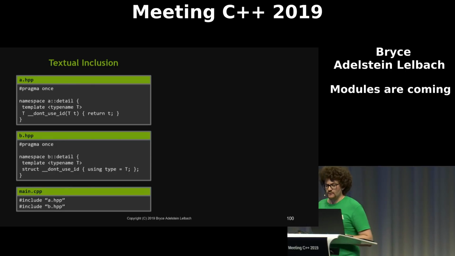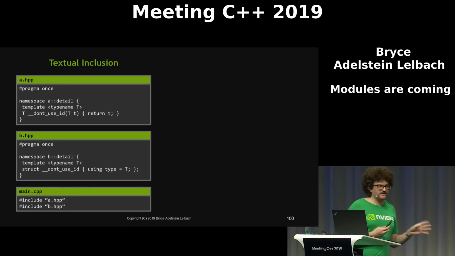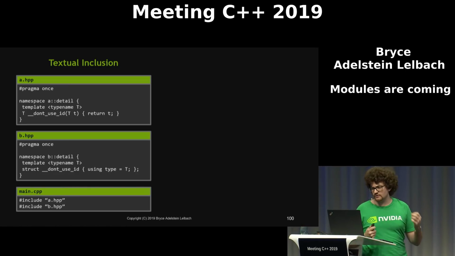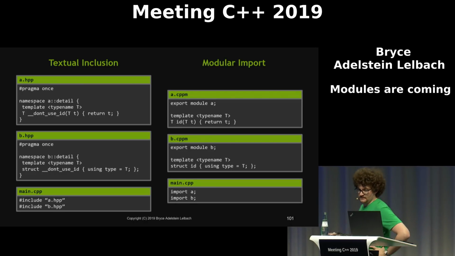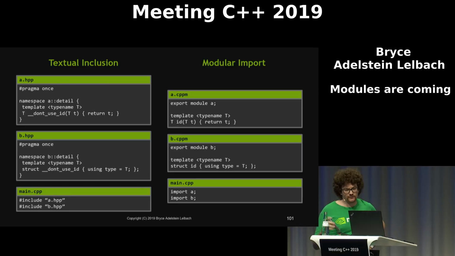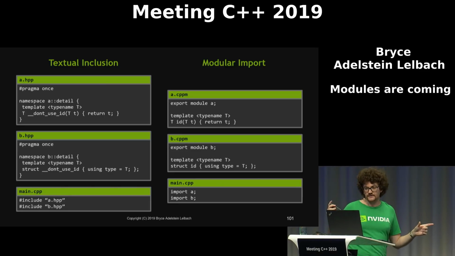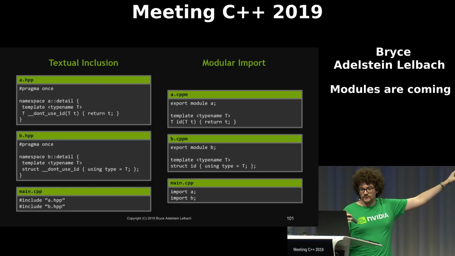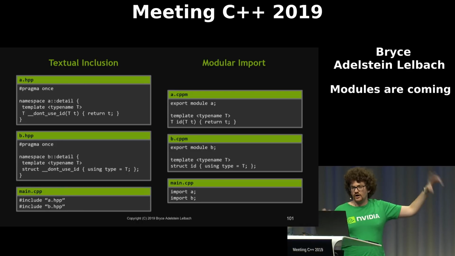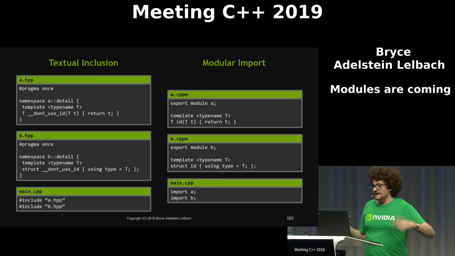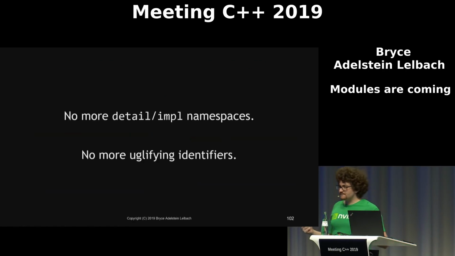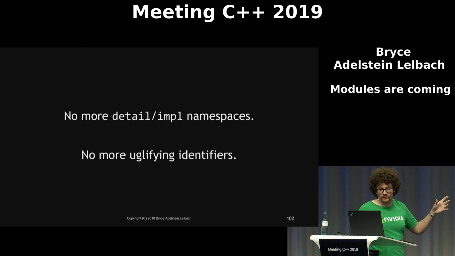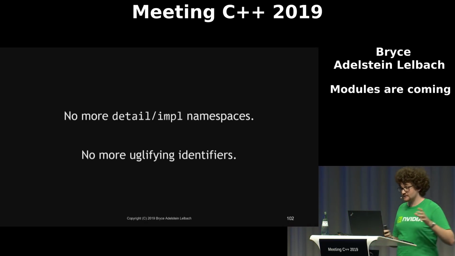It's really unfortunate that we have to uglify our identifiers and do all these tricks to achieve name encapsulation. In a modular world, we don't have to do this because non-exported entities are reachable but not visible outside of modules, and module interface units and module implementation units are compiled in isolation, and macros can't leak into them. So we don't have to be adding detail namespaces and implementation namespaces in the modular world. We don't have to be uglifying identifiers, and I think that's great.